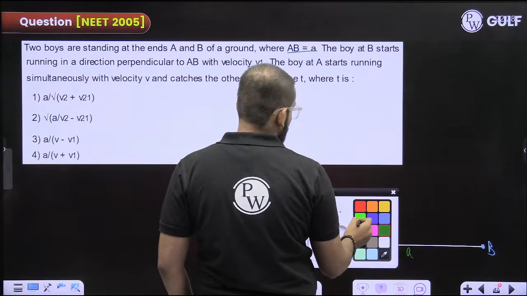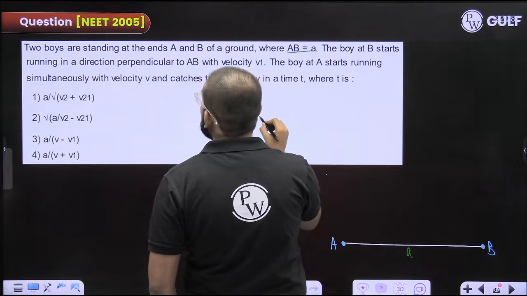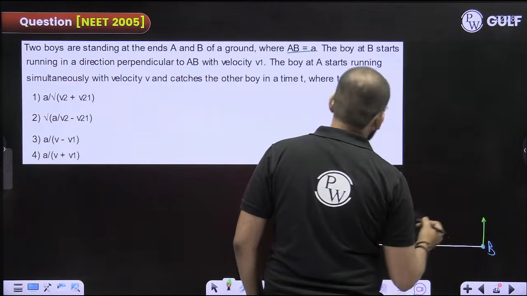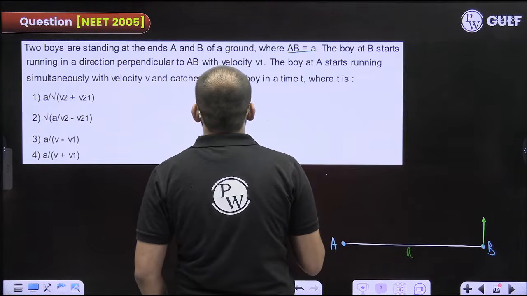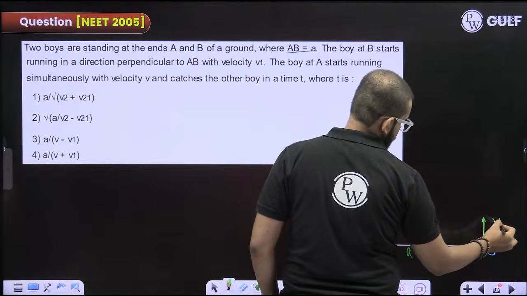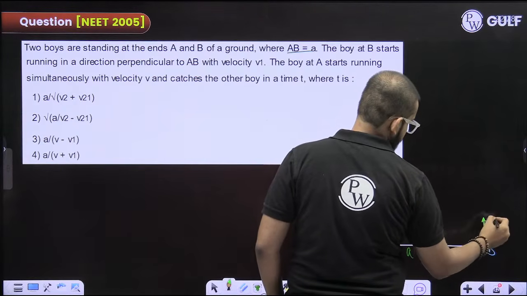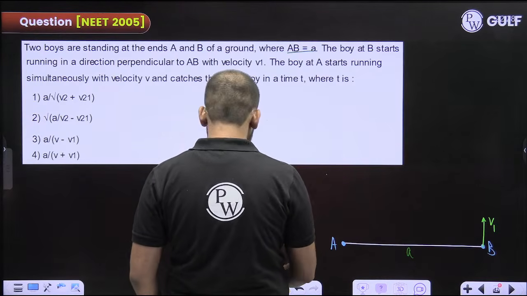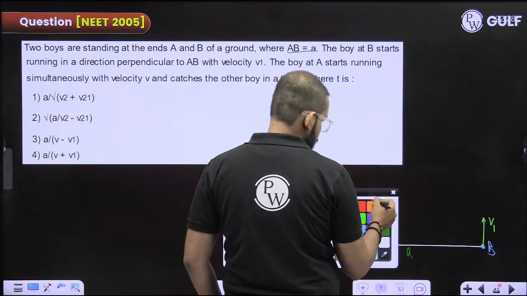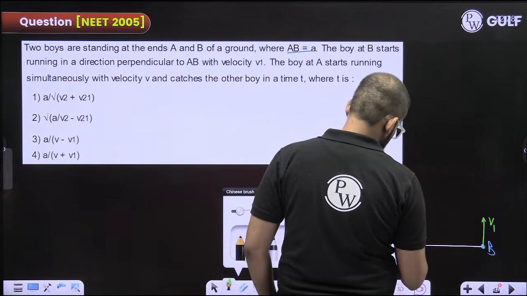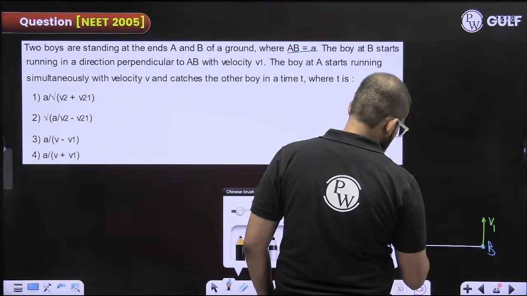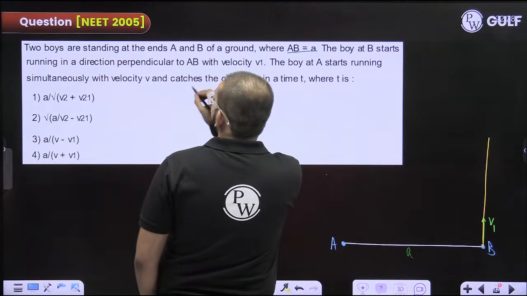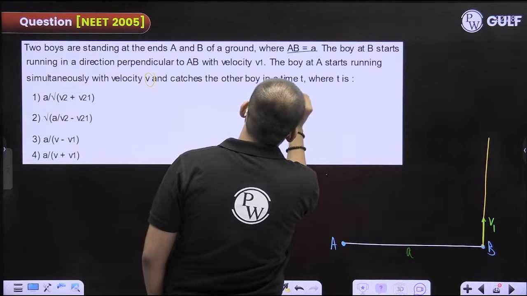Now, the boy at B starts running in a direction perpendicular to AB. So this boy starts running in this direction with velocity v1. The boy at A starts running simultaneously with velocity v. Now this is moving in this direction with velocity v and catches the other boy in time t.